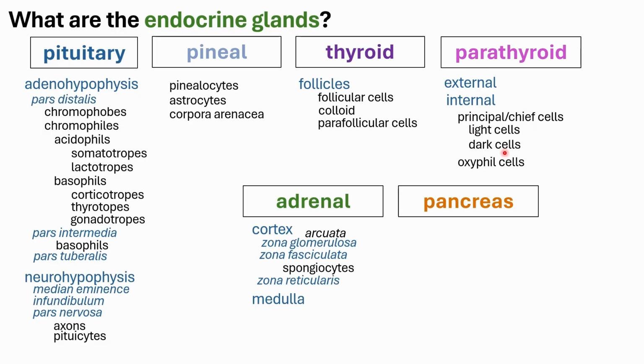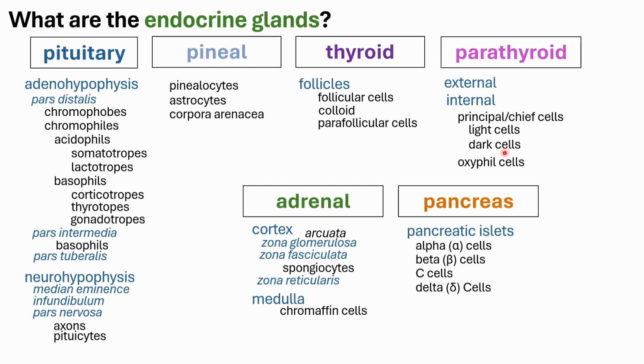Then we have the zona fasciculata and the reticularis. In the zona fasciculata, you would have your spongocytes, the cells which primarily make up this layer. In the medulla, you would have your chromaffin cells. For the pancreas, of course, we would only focus on the pancreatic islets, where these different kinds of cells are found.